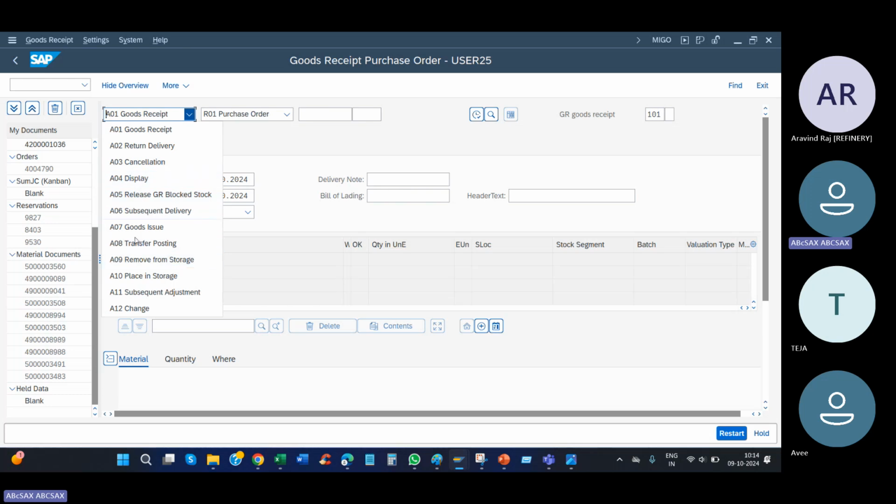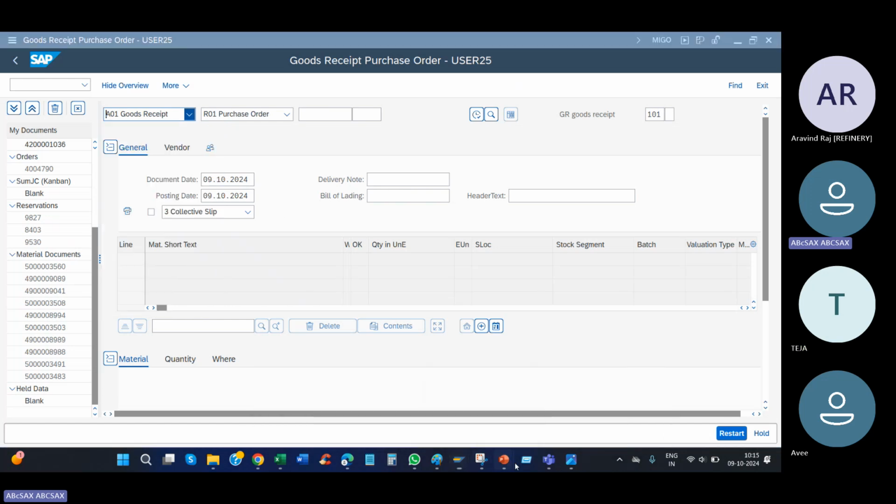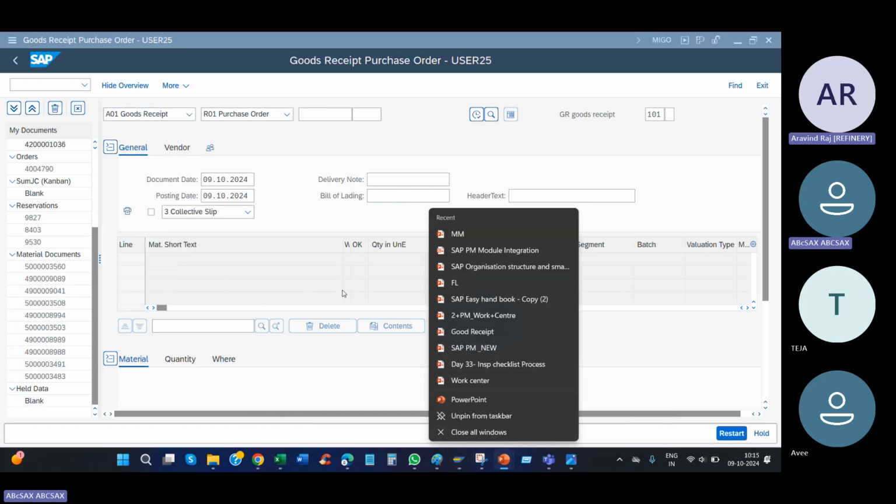I will check and let you know. Okay, what is the process in ECC? You can do it in MB1C, but in HANA, the MB T code itself is removed.